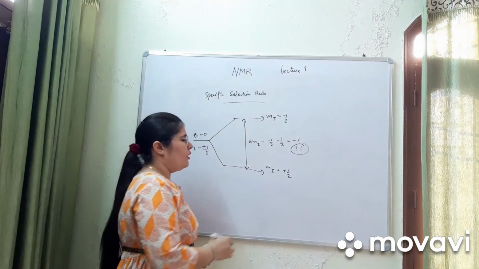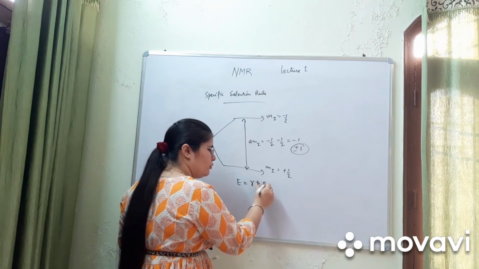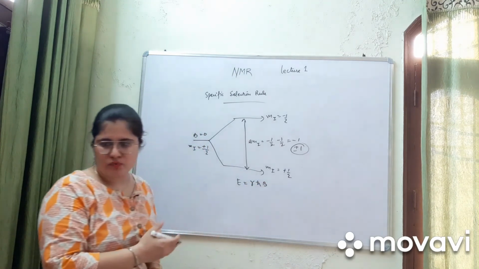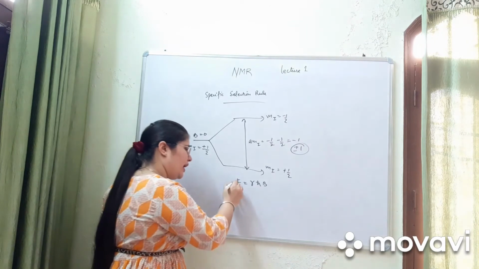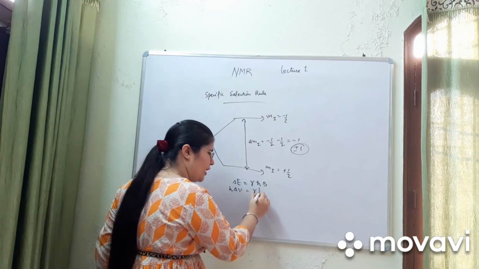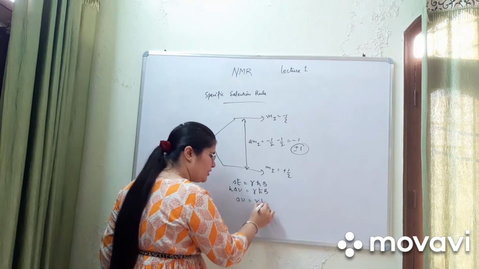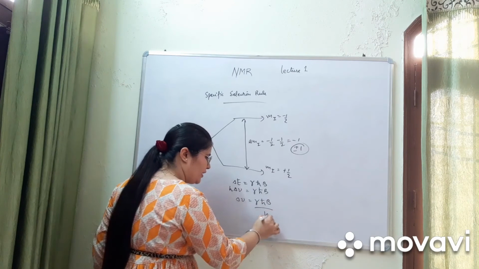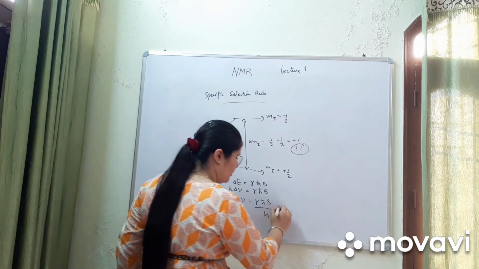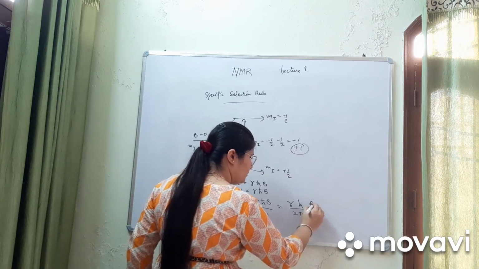And here E is equal to gamma ħ B as we have discussed, and ΔE is equal to hΔν is equal to gamma ħ B, and ν is equal to gamma ħ B upon h, and here gamma h B upon 2π h.